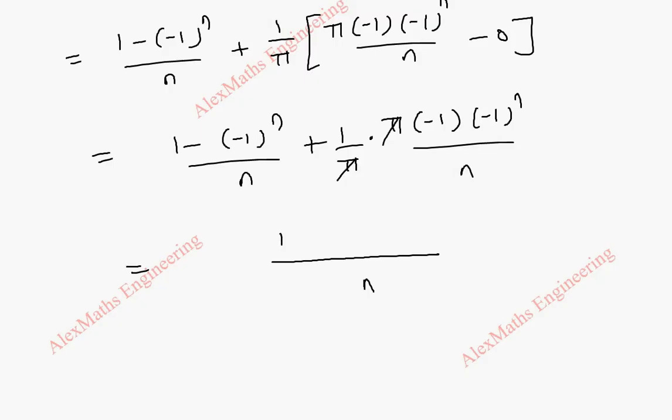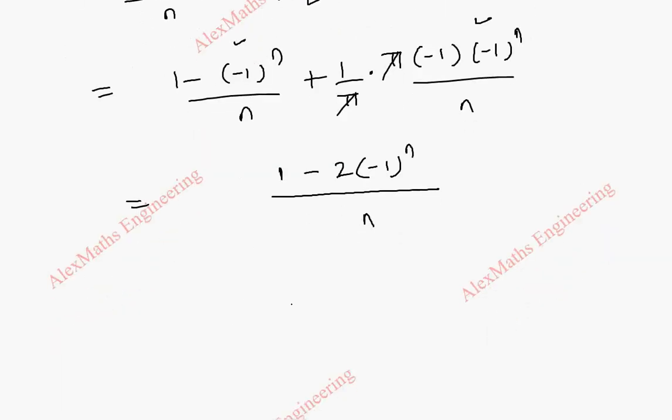So this is 1, and these terms are similar, that is minus of minus 1 whole power n, here minus of minus 1 whole power n. So I can make it as minus 2 into minus 1 whole power n. So finally we got Bn. Bn is 1 minus 2 into minus 1 whole power n by n.